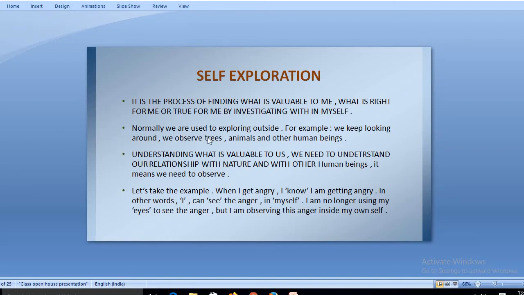Now normally we explore outside. It has been observed that we look after the materialistic things, the outside world, more. For example, we keep looking around, we observe trees, animals and other human beings. Many times it happens that we point out other people for their own faults, or whatever crisis we find that he or she is having.